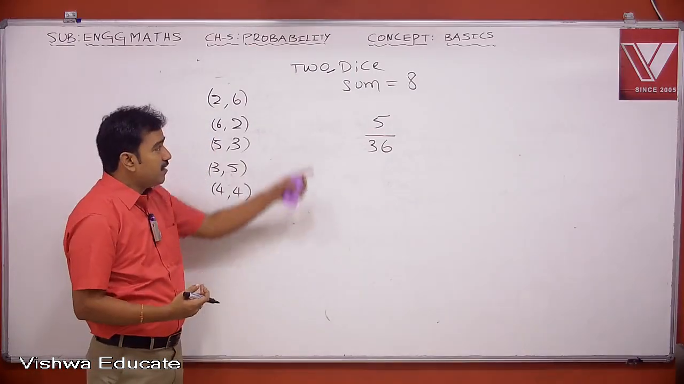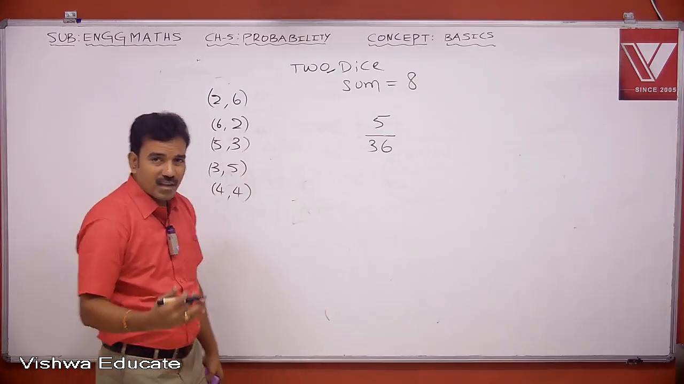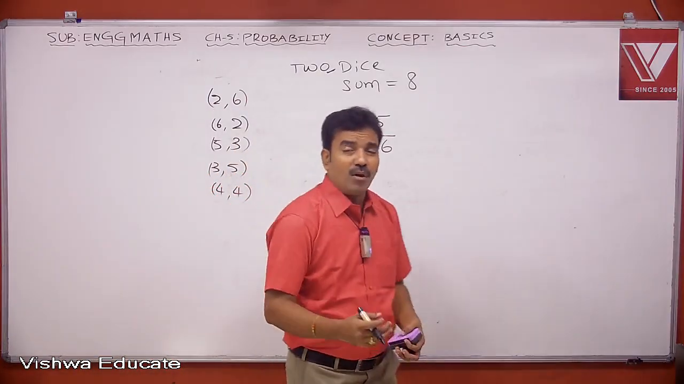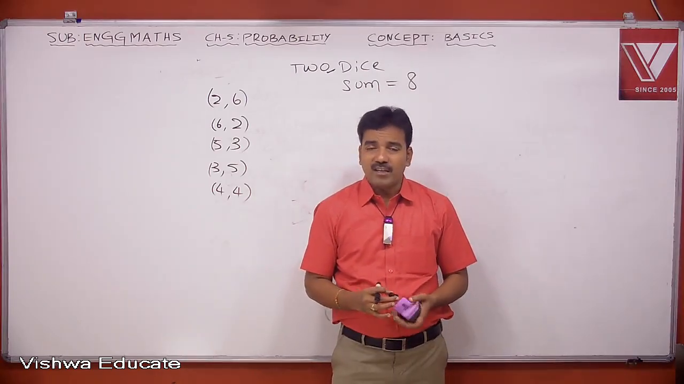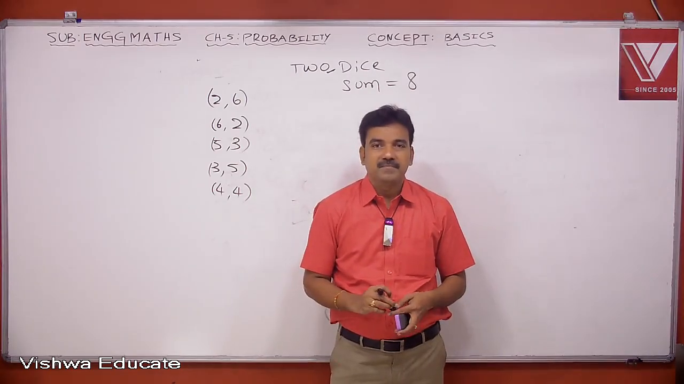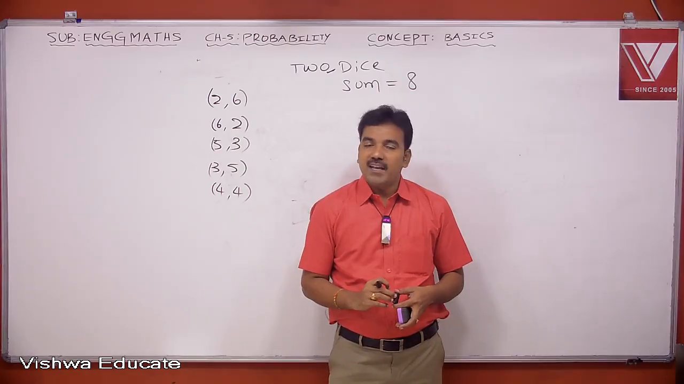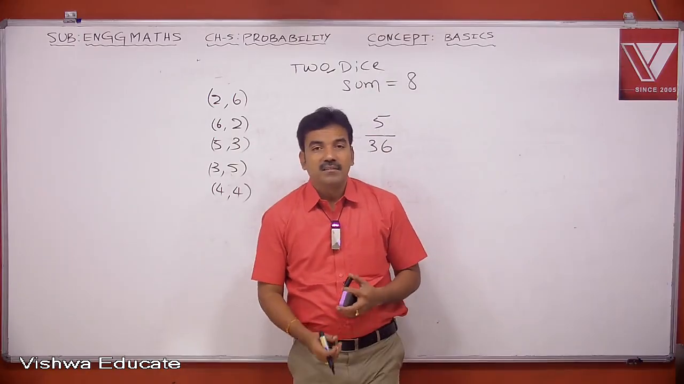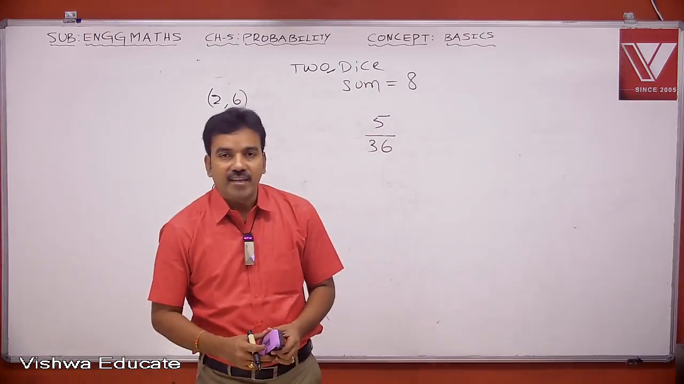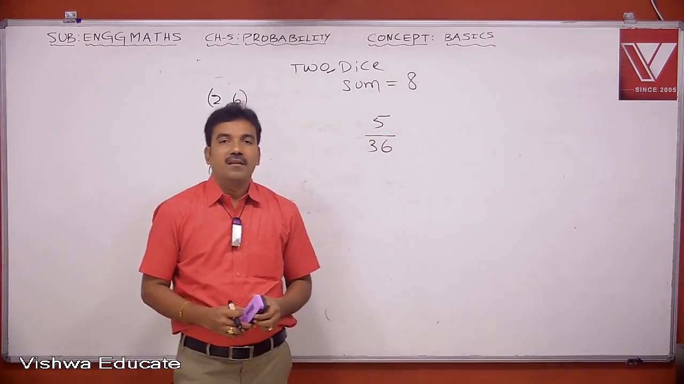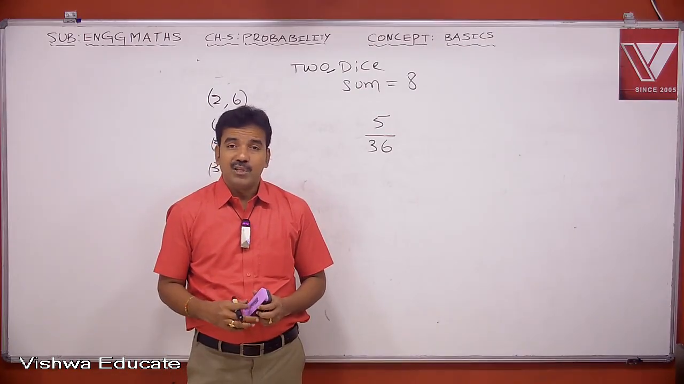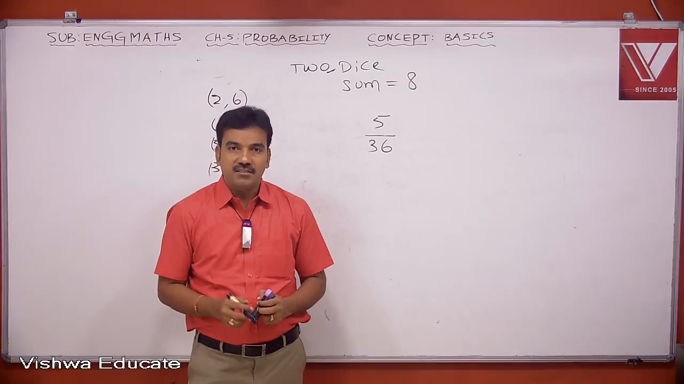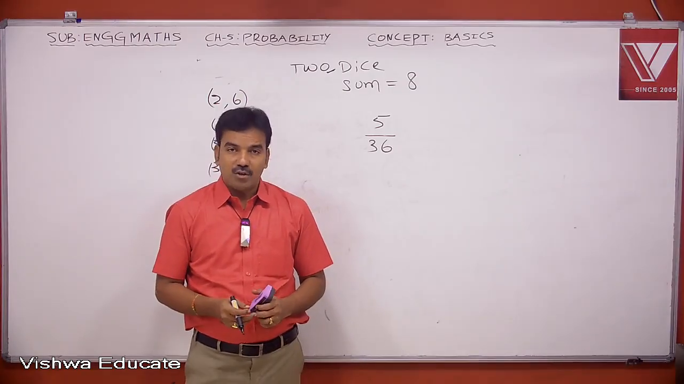Got it? So write the example as a general problem. What is the probability? You write it as a question. What is the probability to get a sum of 8 when two dice are thrown?